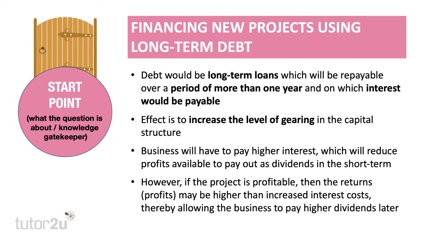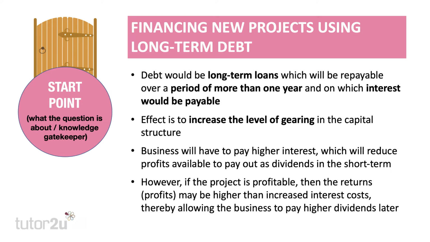Just a few seconds on debt. A quick reminder, debt is one source of finance. These are long-term loans. So there's two parts of those. You end up repaying the loans down the line, perhaps after 2, 3, 4, 5 years. But right from day one, you start to pay interest on the loans. And of course, the effect of the interest is that it will reduce profits achieved for the year, which might affect your ability to pay dividends.